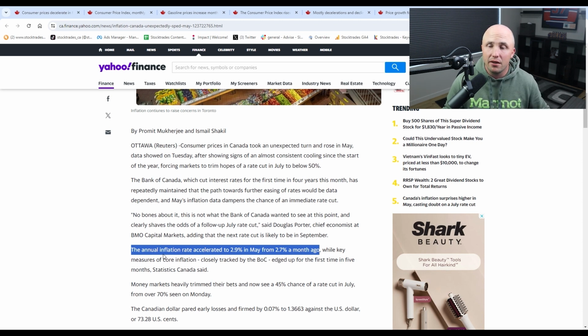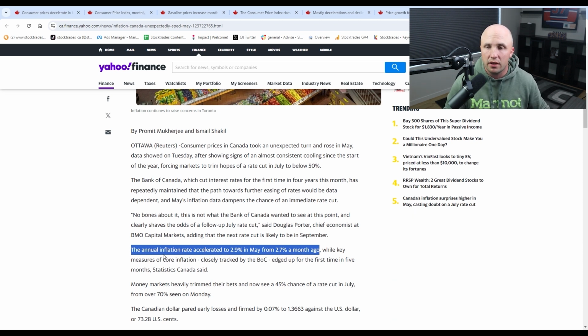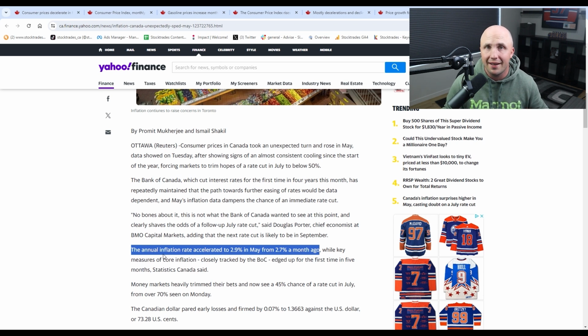And the difficulty here is the Bank of Canada was looking for inflation to continue to trend downwards. This just hasn't been the case. This was certainly a surprise report.